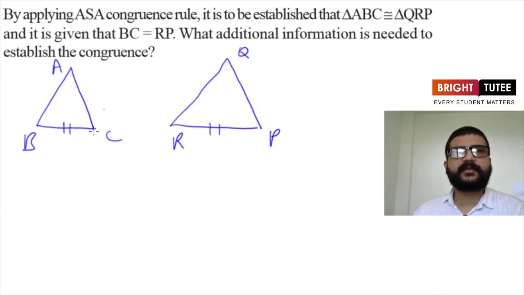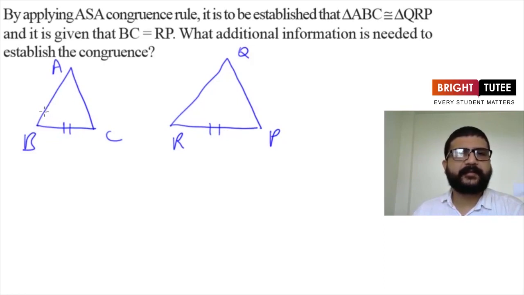So in ASA congruence rule, we have seen that if two angles of a triangle and side included between these two angles are equal to corresponding two angles of second triangle and side included between these two angles are equal, then we can use ASA criteria.